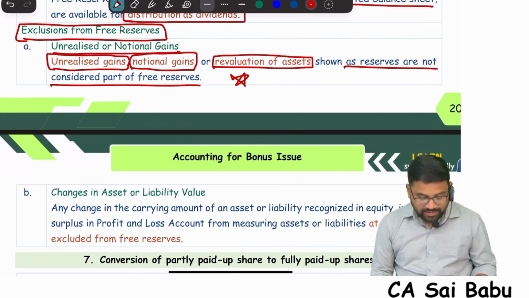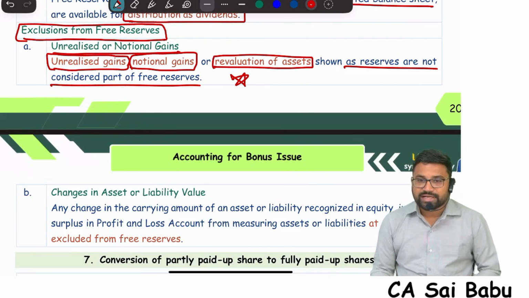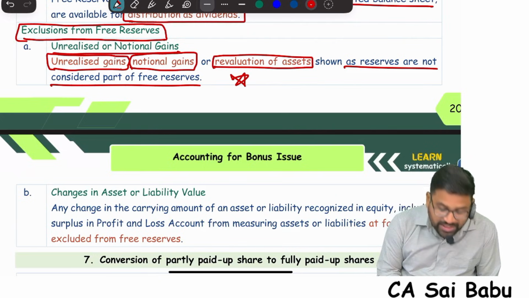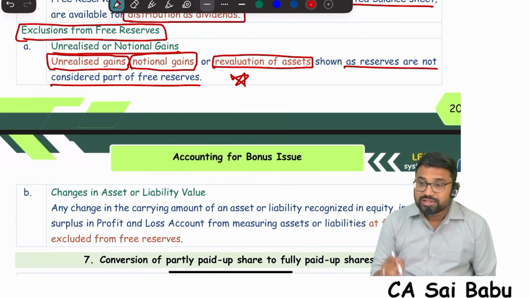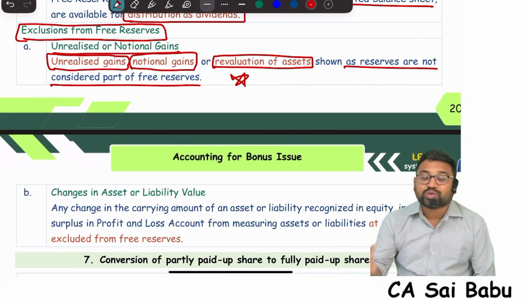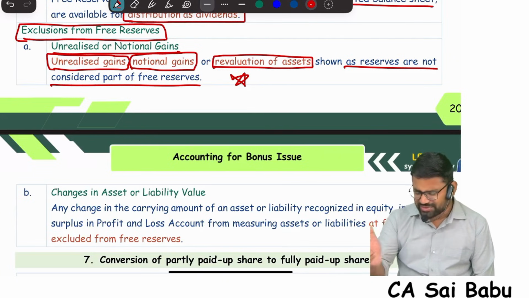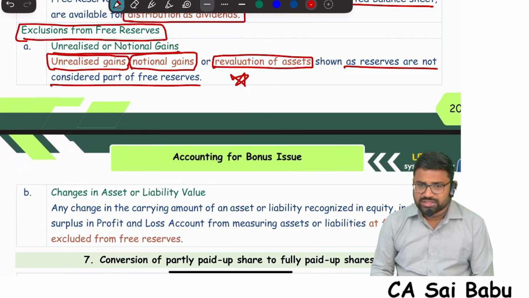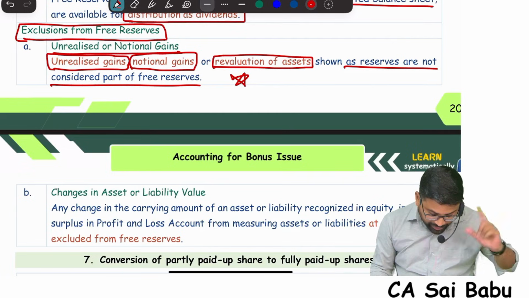That's why, for example, capital reserve, sir. If that capital reserve is not realized, that is not a free reserve, because unrealized gains are excluded from free reserves. That's why in the ICMA study material they have given capital reserve realized in cash. Realized in cash is a free reserve which can be used for distribution of dividend, in the sense which can be used for fully paid bonus shares. That point also I will tell you, wait.